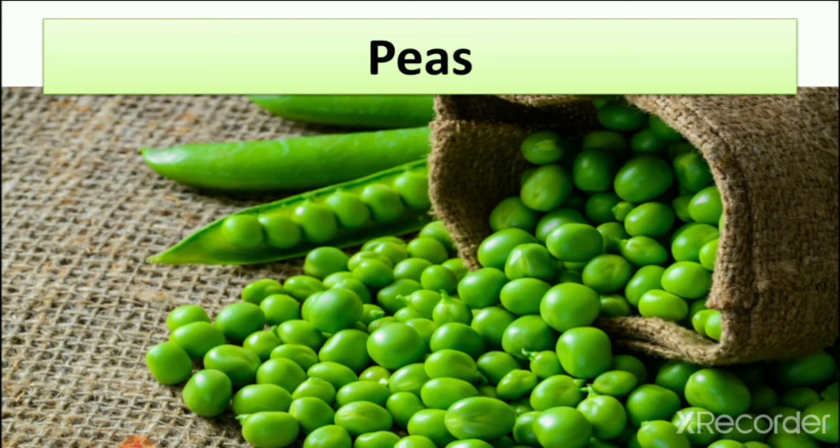So now we learn about peas, and it is a pulse of a plant. So you can see here the seeds. We learn that some plants give us seeds, and those seeds we call pulses. So you can see here the seeds which are the pulses, peas. Now let's learn about peas.